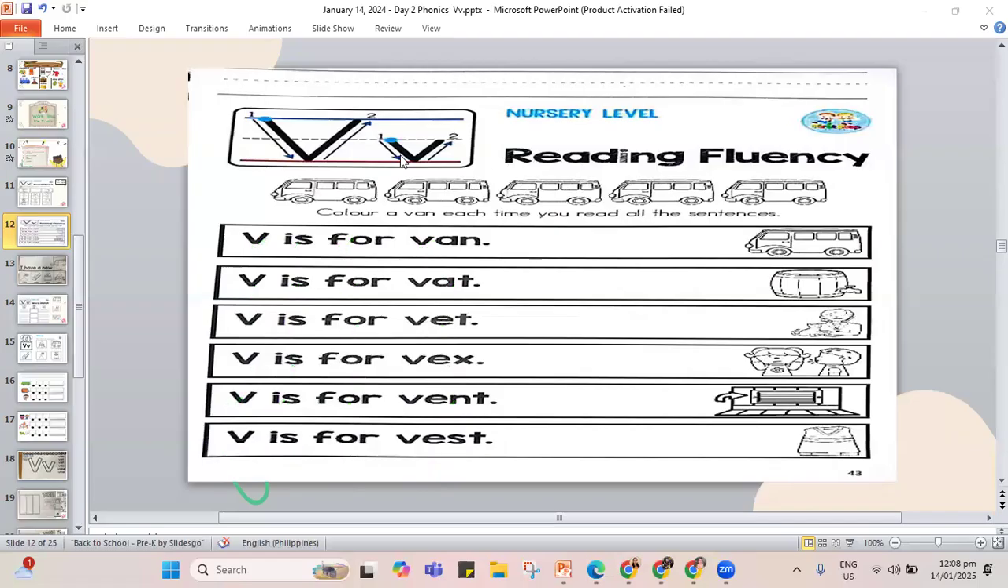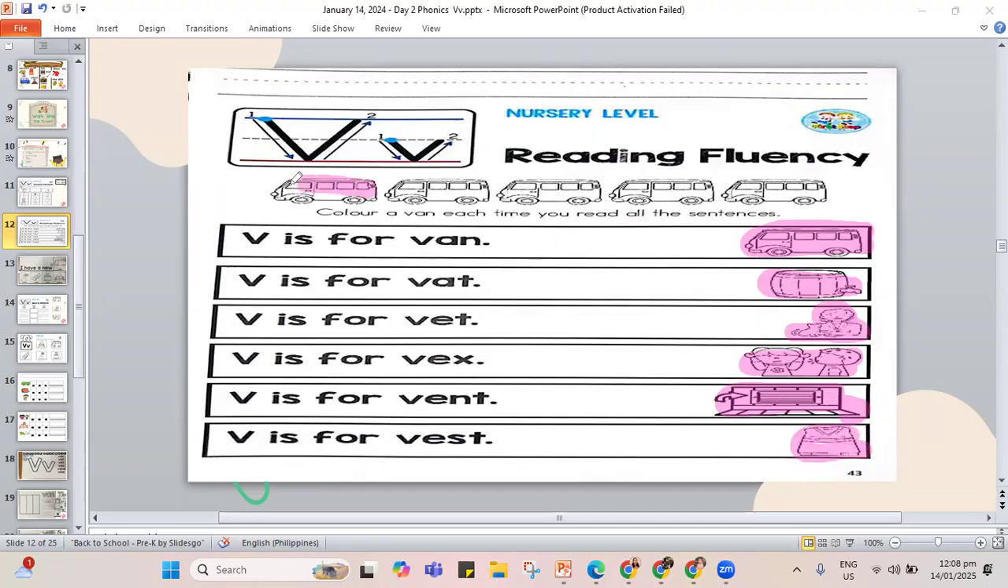Now let's color. Let's color for the pictures that we have. The first one, it is van. Another one, vat. Next, this is the vet. And then we have our vex. Next, this is the vent. And the last one, the vest.